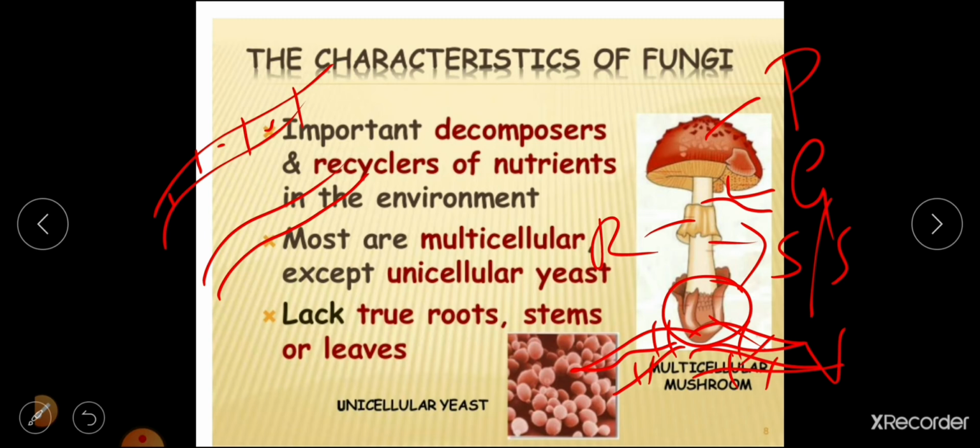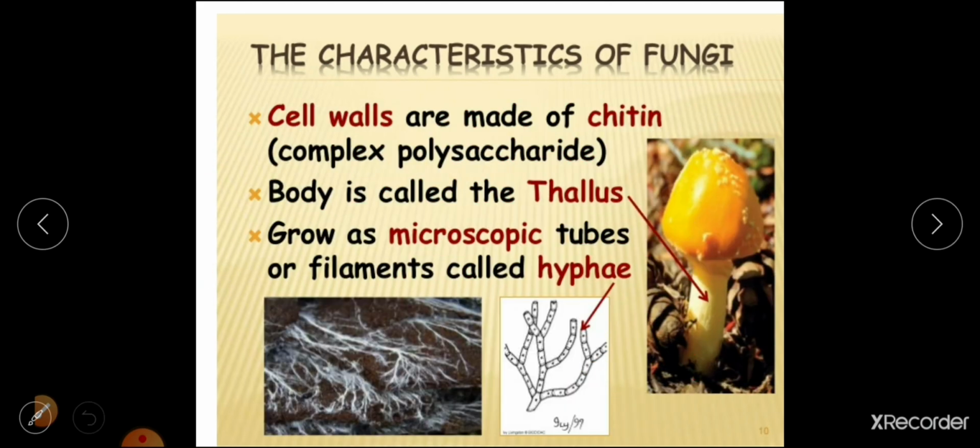Other than that, we do not find any true roots, stems, or leaves. We do not find any vascular tissues either, meaning phloem and xylem. Phloem is food conducting, xylem is water conducting. They don't bear such tissues, hence they are referred to as non-vascular plants.